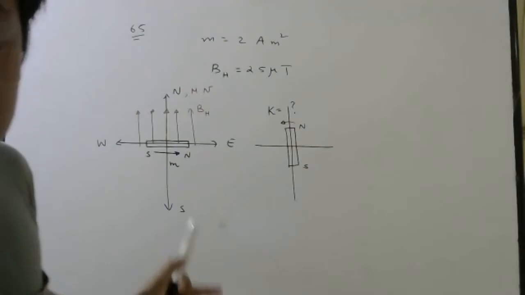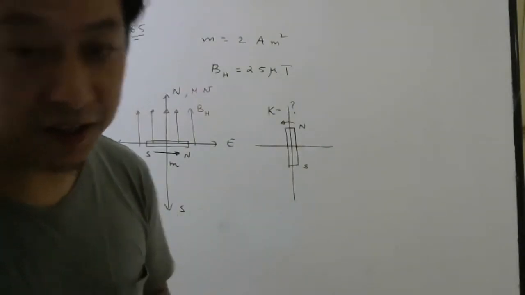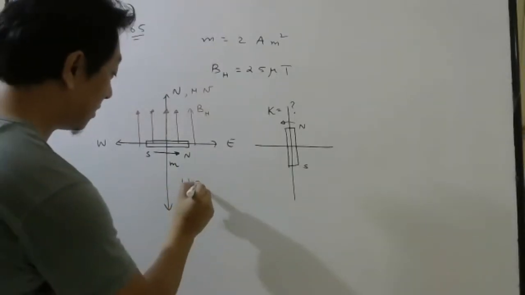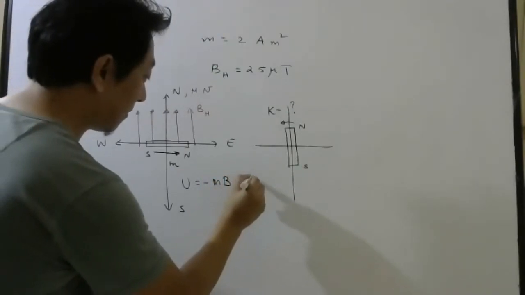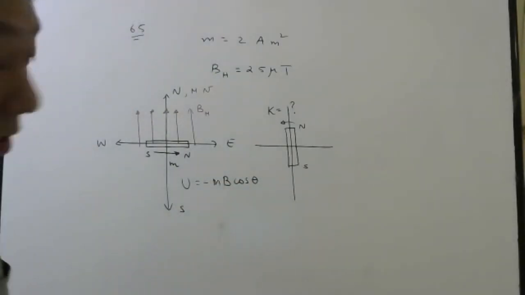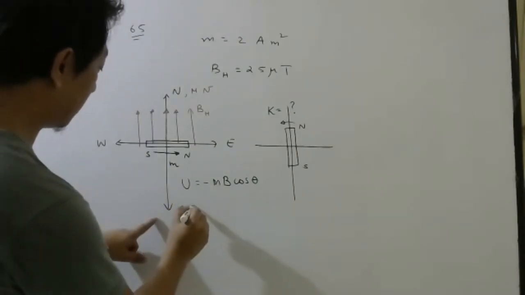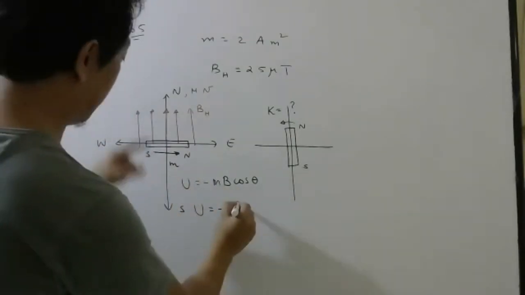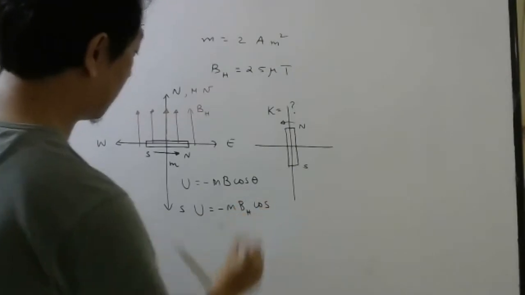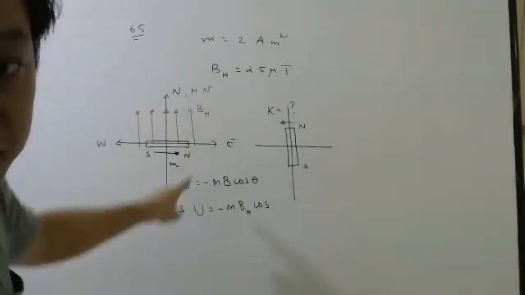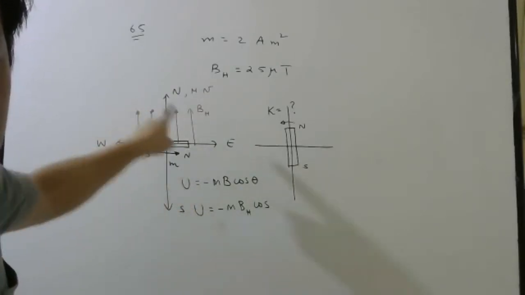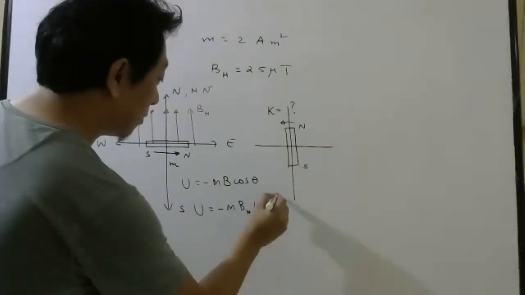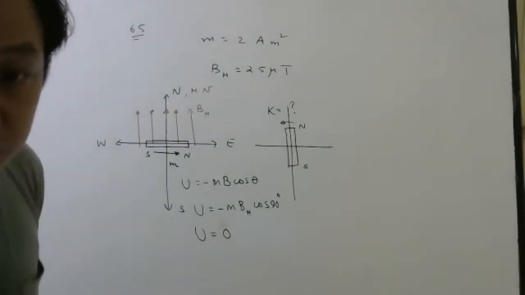So what we have to do here is use the concept of conservation of energy. When the dipole was here, it has some potential energy. How much? Minus mB cos theta. So what is the potential energy? U is equal to minus m, where m is m, B is B_H. What is theta in this configuration? Quickly, we don't have time. 90 degrees. So potential energy here is 0.